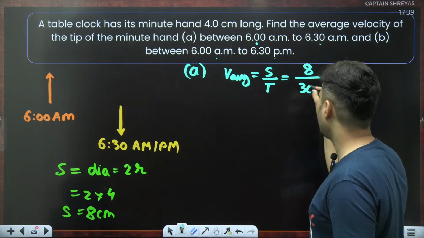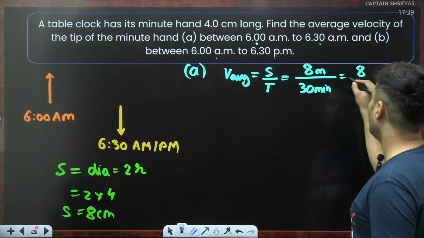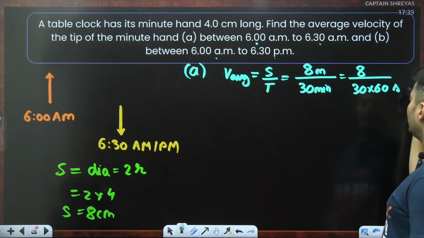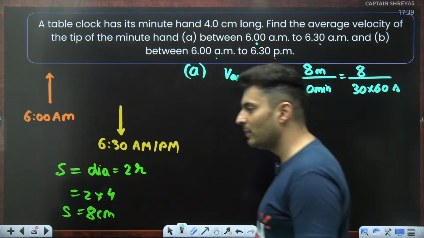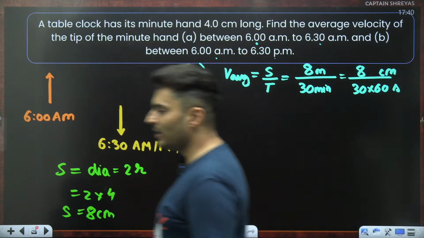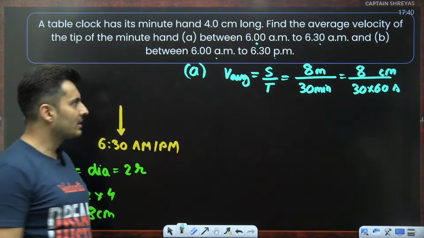So you're going to put 30 minutes, but generally you do not leave the answer in minutes. So you convert it into seconds. So 30 into 60. That is what the average speed will be in centimeters per second. Is that right, everybody? Correct.